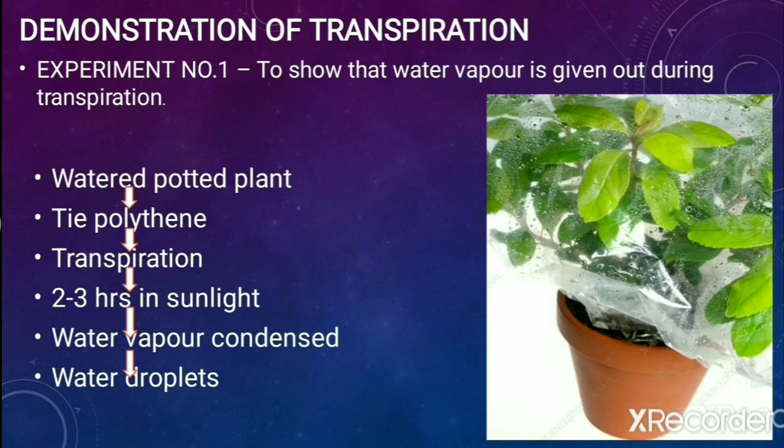Now you have to keep that apparatus in sunlight for 2 to 3 hours, and afterwards when you observe, you will see very small water droplets on the inner side of the poly bag. And why did it happen? Because in the sunlight the stomata are open and the water from the soil comes up to the leaves, and then the water is lost in the form of water vapor. And when that water vapor strikes the inner wall of the polythene, it condenses and is seen as water droplets.